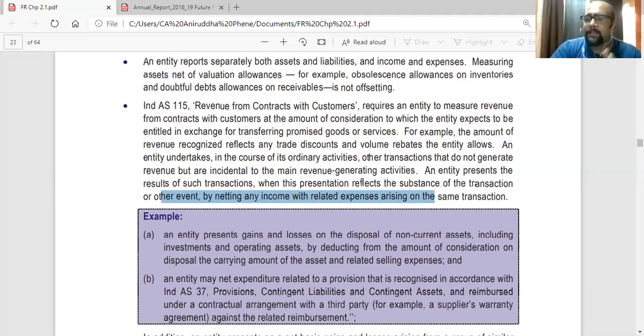Similarly, when you are selling an asset, for example, you sold the asset for 10 lakhs, and in your books the WDV of the asset was only 8 lakhs, plus you incurred selling expenses of maybe 50,000. So what is the gain from that sale? The user should understand. So 10 lakhs minus 8 lakhs minus 50,000, you made a gain of around 1 lakh 50 thousand, so that the user should understand. Similarly, when you are recognizing any contract revenue from customers, you have to show the amount net of any trade discount or rebate. So here are a few examples.